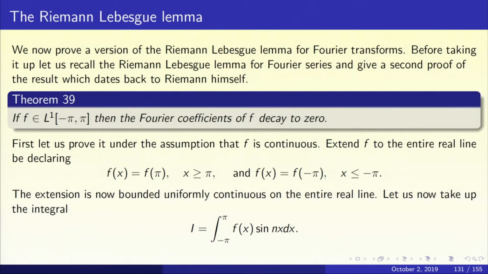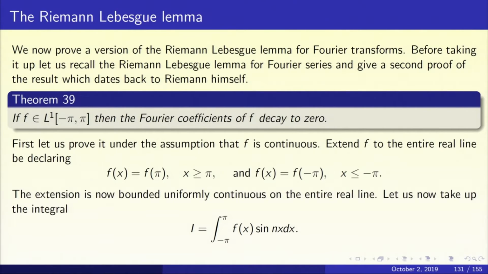So first, let us prove the Riemann-Lebesgue lemma. We shall show that the Fourier transform decays to 0 as chi goes to infinity. This is the Riemann-Lebesgue lemma for the Fourier transform. Before we do that, let us recall the Riemann-Lebesgue lemma for Fourier series that we have done in the first module. Namely, if f is an L1 function, then the integral from a to b of f(x) cos nx dx and the integral from a to b of f(x) sin nx dx both tend to 0 as n tends to infinity. This was the Riemann-Lebesgue lemma for Fourier series.